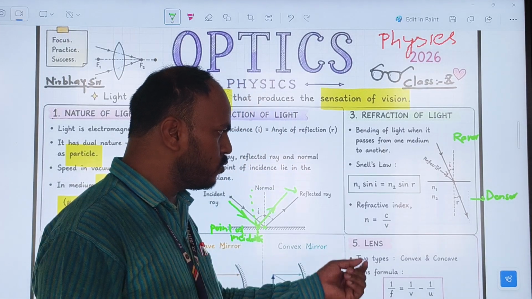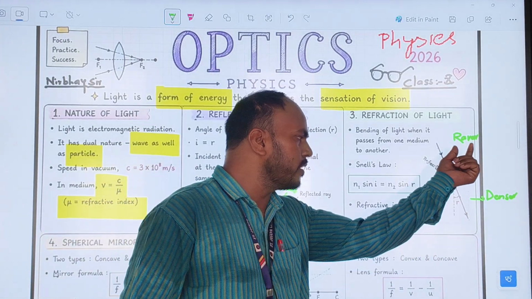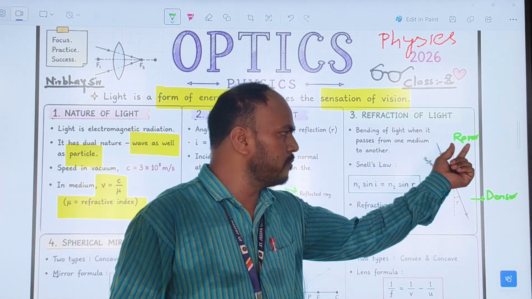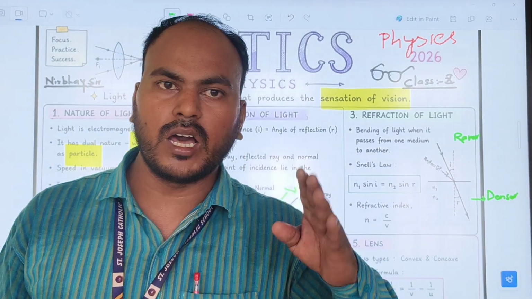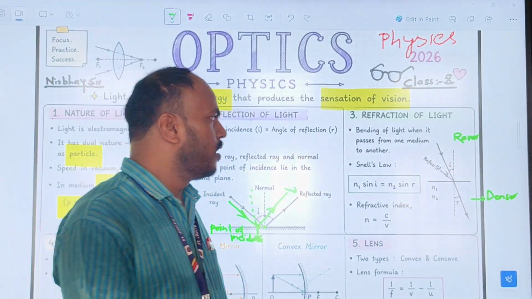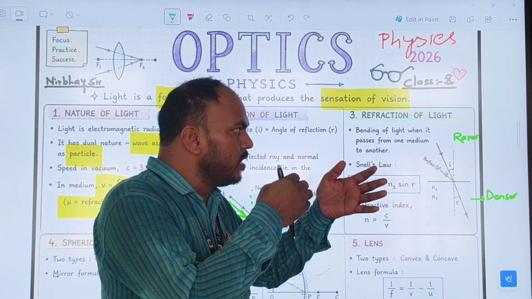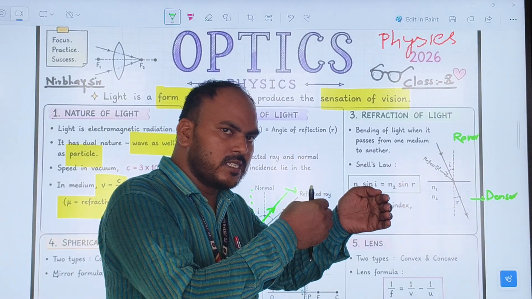Denser medium is one that has more density as compared to the rarer medium. Rarer medium, like air, has less density. It means the particles are present in the medium.